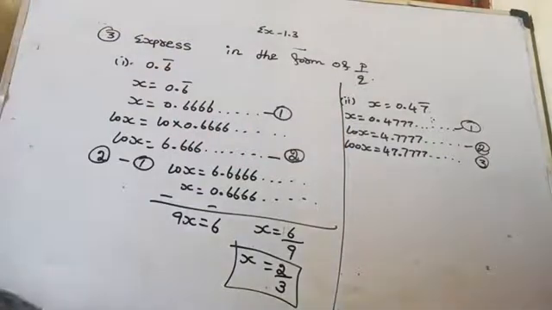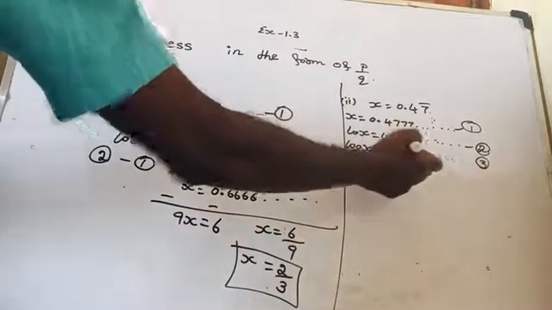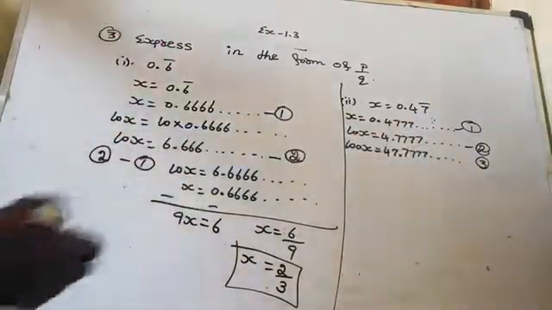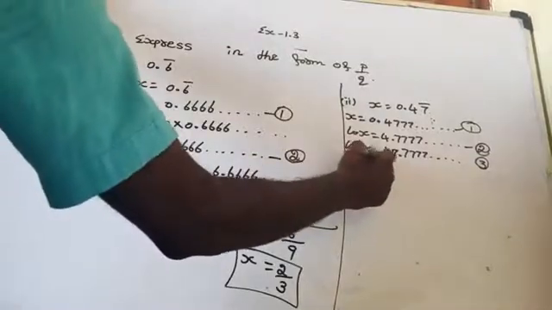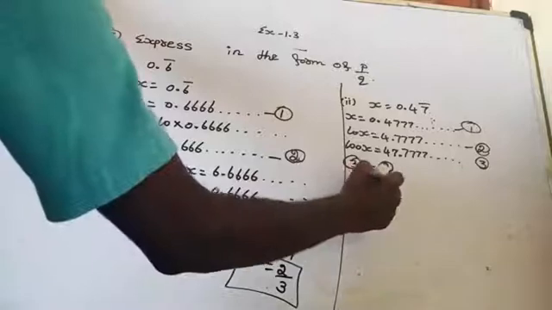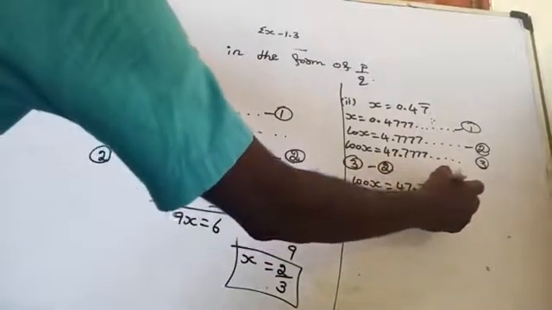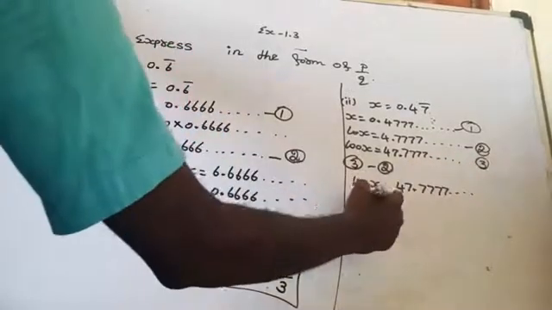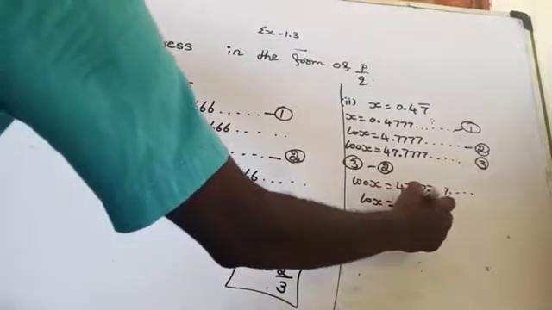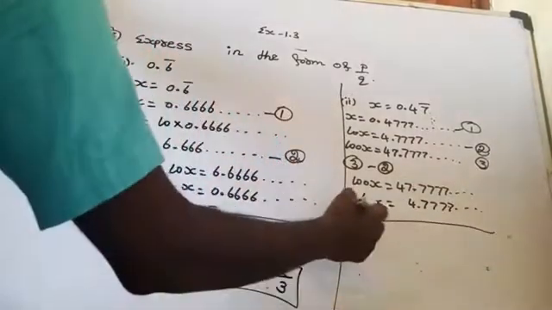Now are we getting the same decimal value in equations 2 and 3? Yes. Here we are having 777, here also we are having 777. So subtract equation 3 minus 2. That means 100x is equal to 47.7777 and goes on, and 10x is equal to 4.7777 and goes on. Now subtract.